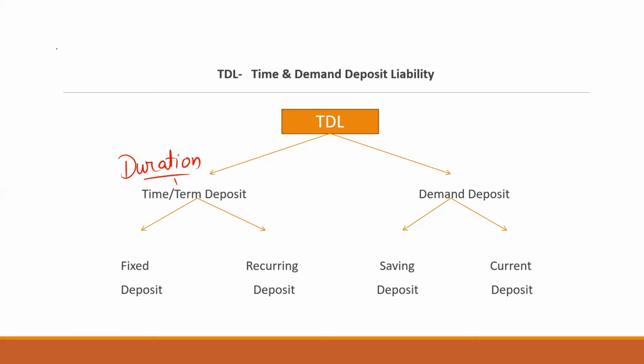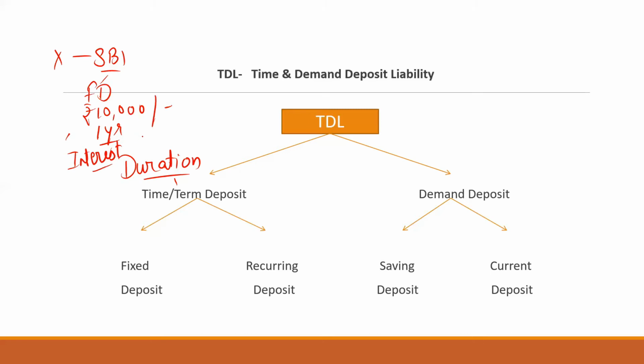Fixed deposits: take an example. X opens an account with SBI. Let's name it FD, fixed deposit, amounting to rupees 10,000. The 10,000 rupees FD is opened by X with SBI, and its duration is 1 year. There should be a duration. After 1 year, X is getting the interest on 10,000 rupees.